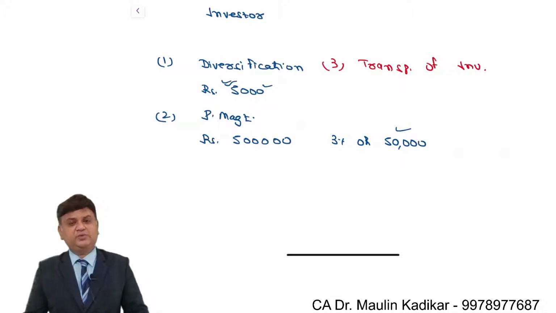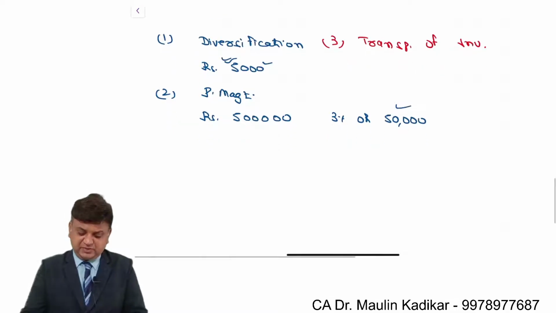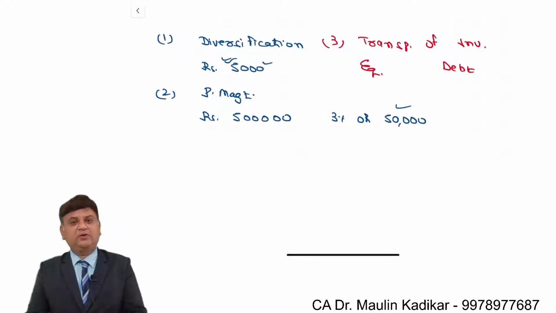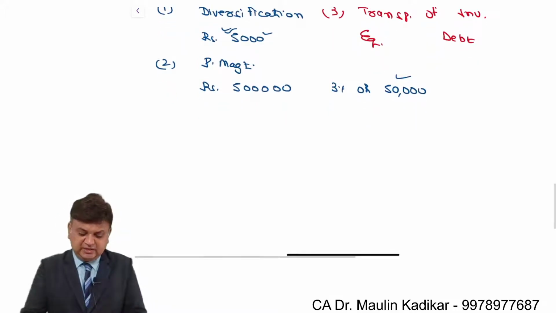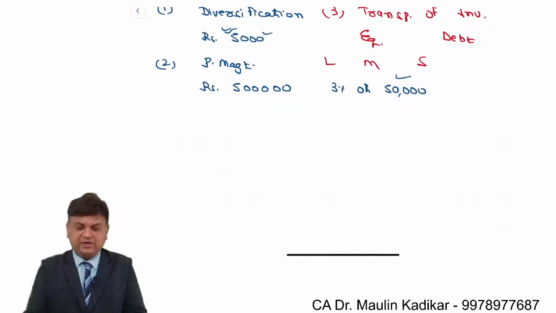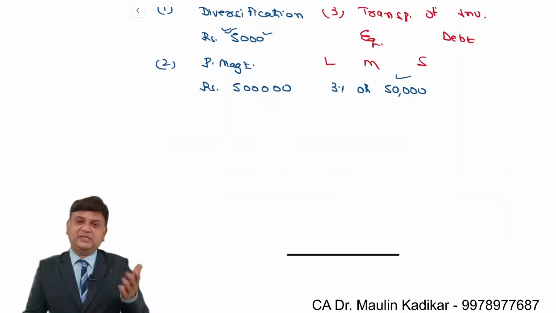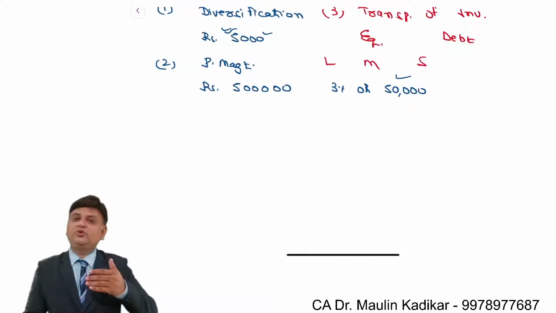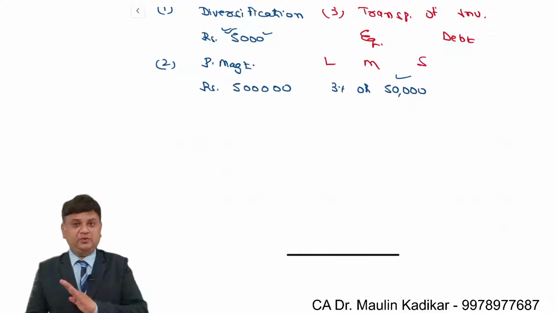The mutual fund is supposed to tell the investor in advance whether they are going to make investment in equity or in debt. In equity also, whether in large cap fund, small cap fund, or mid cap fund. How they are going to place the investment, and in what proportion the funds will be invested, all those things will be told to you in advance whenever they collect funds from you,